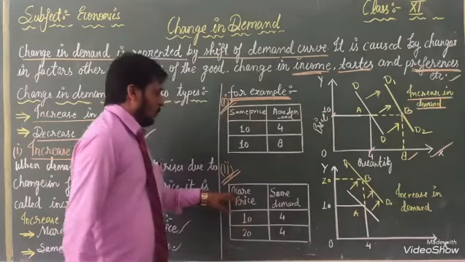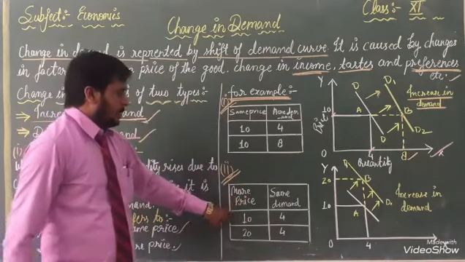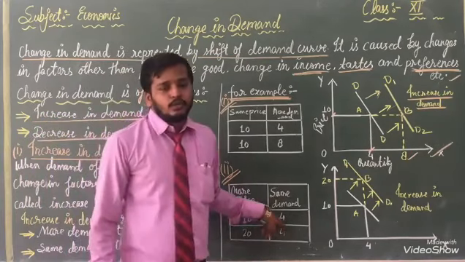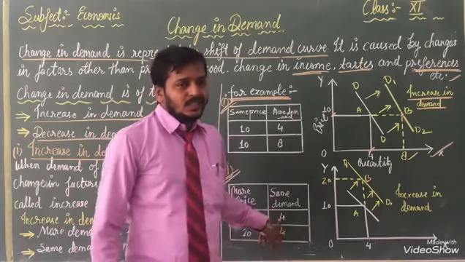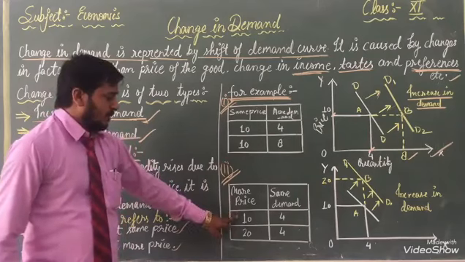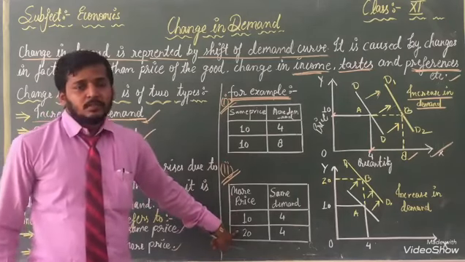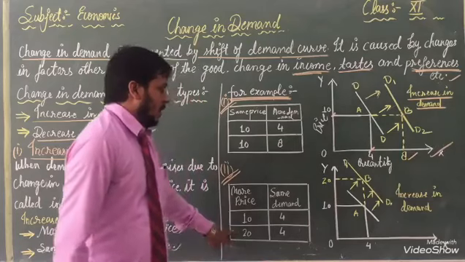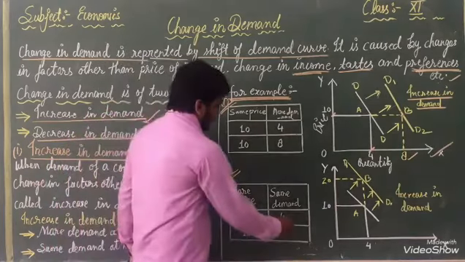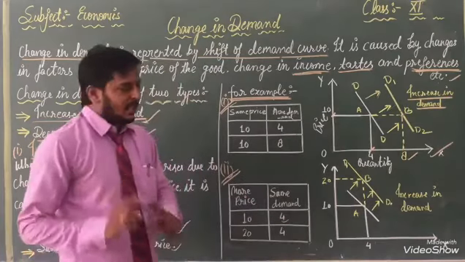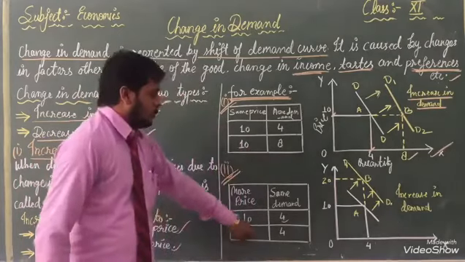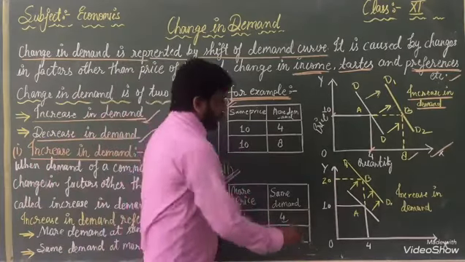Listen. When price is 10 rupees, at that time demand is 4 units. Once again, when price is increased from 10 to 20, but now also we are using the same demand, 4 units. Now once again, when price is increased, at the same time also we are utilizing 4 units.